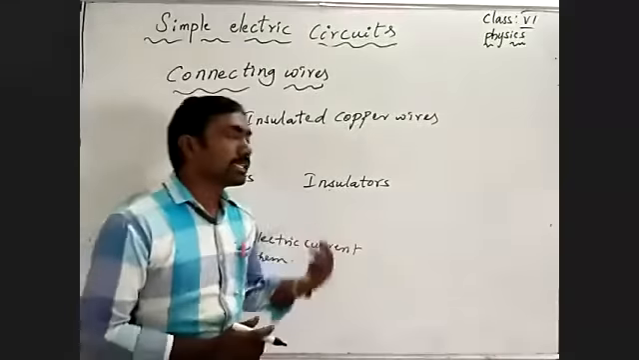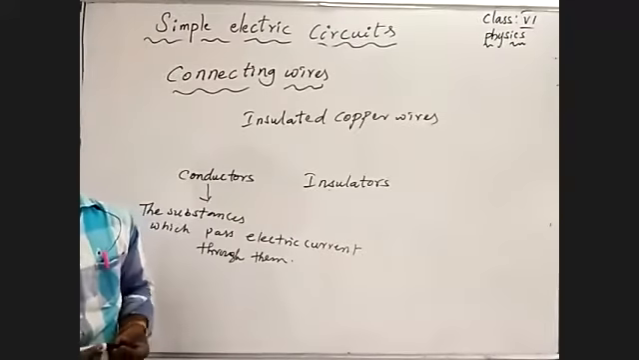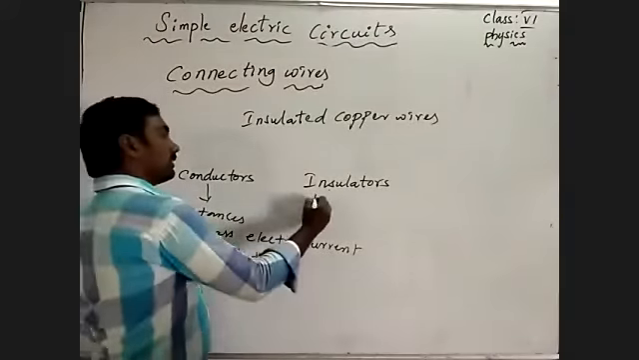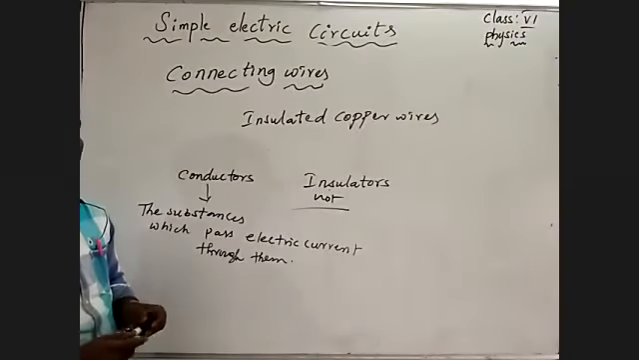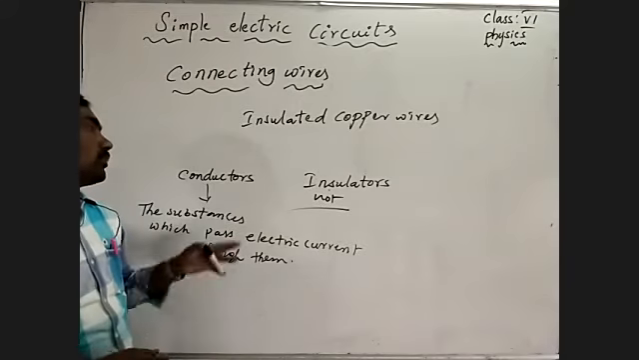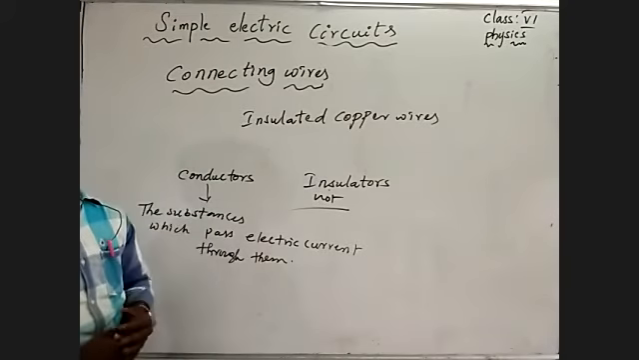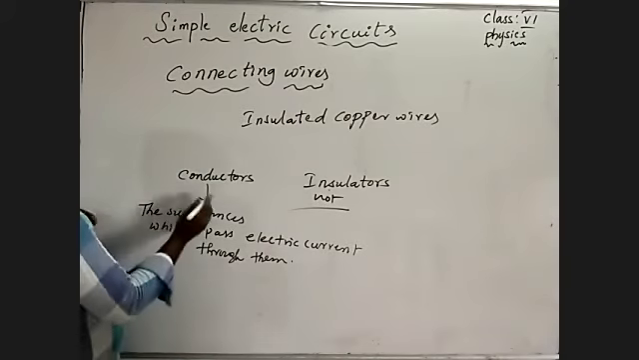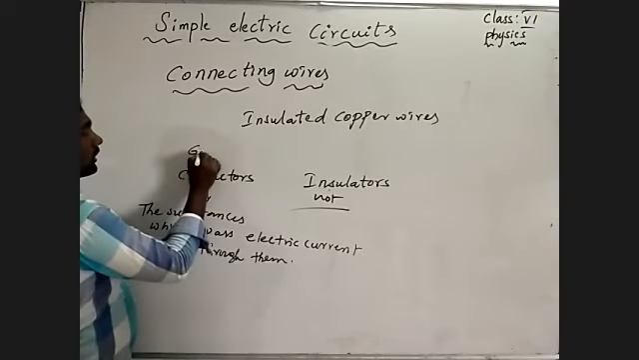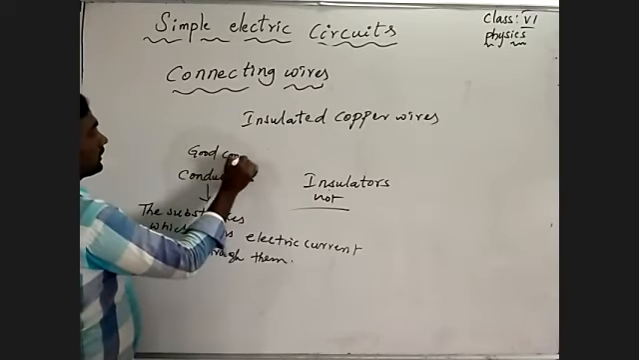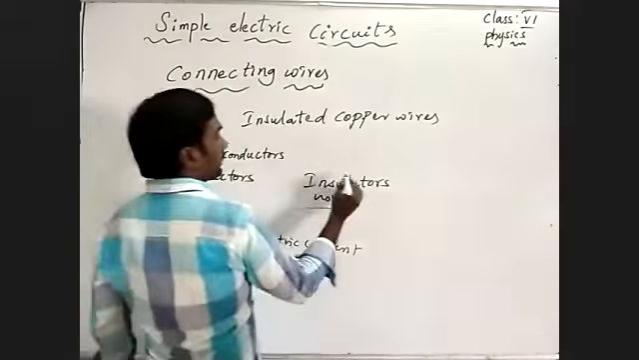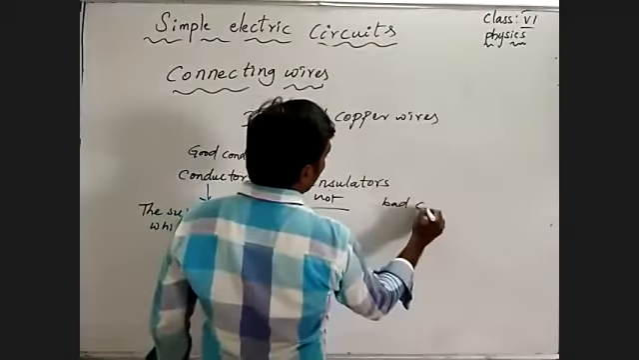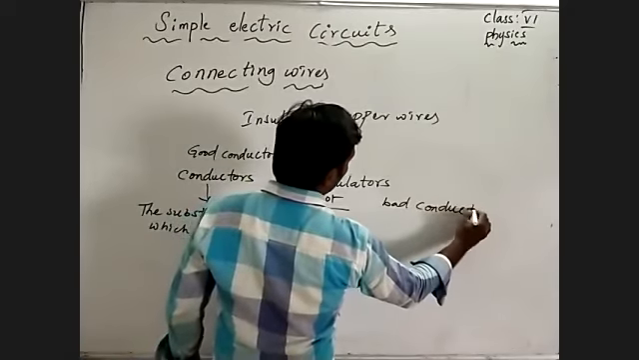Insulators do not allow electric current through them, those we call insulators. Those which allow electric current through them are conductors, generally called good conductors. Those which do not allow electric current through them, we call bad conductors.